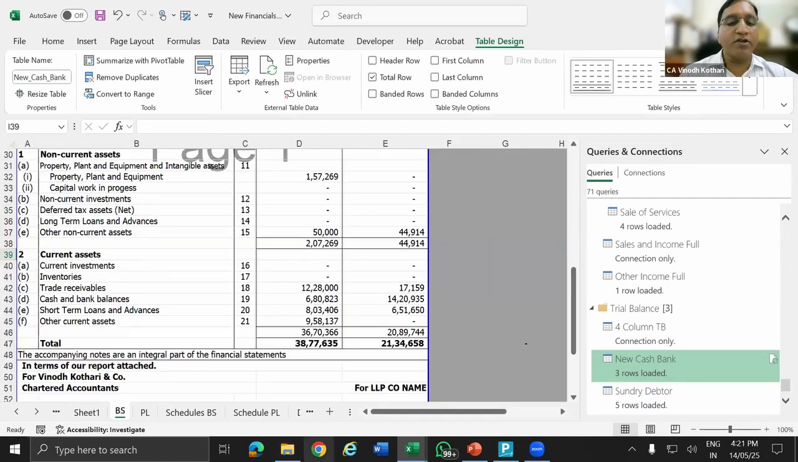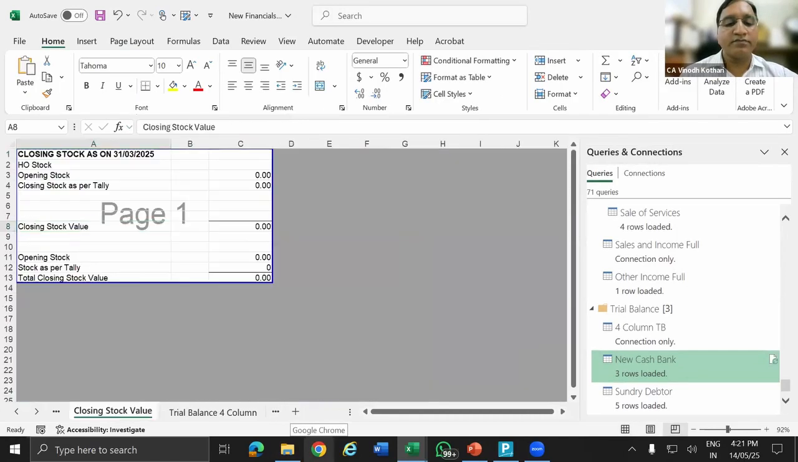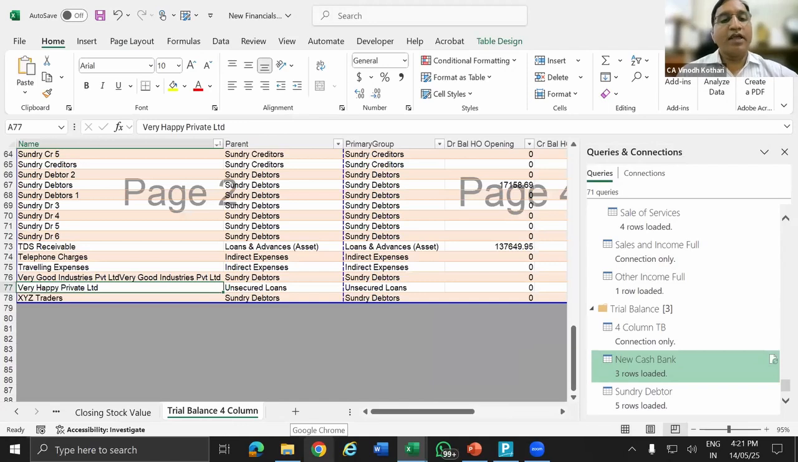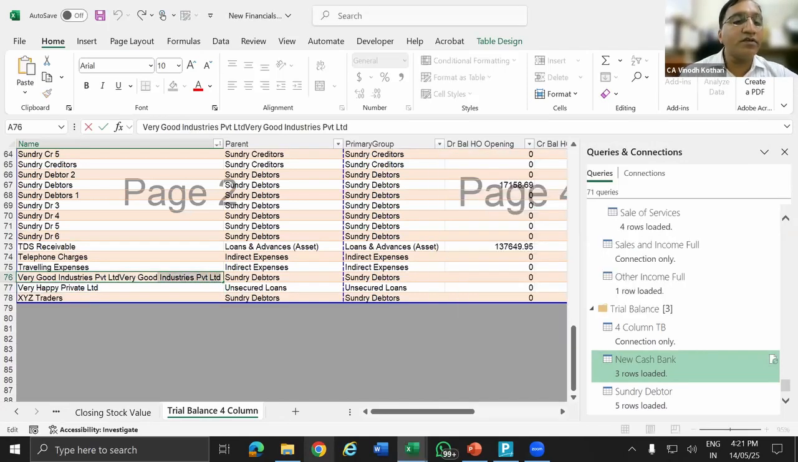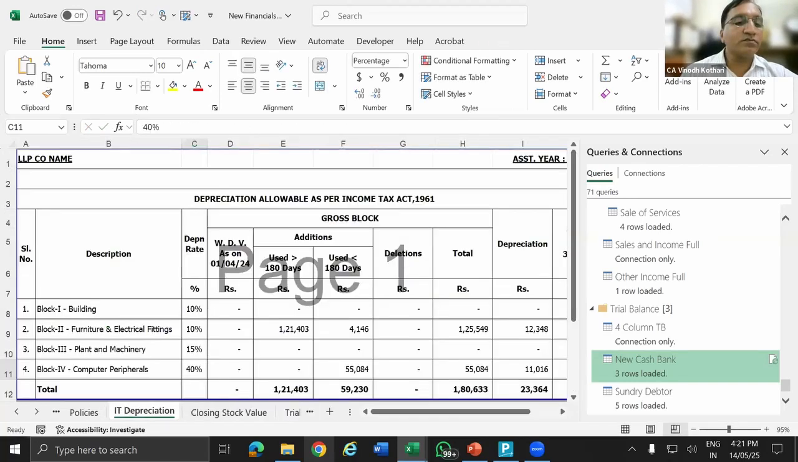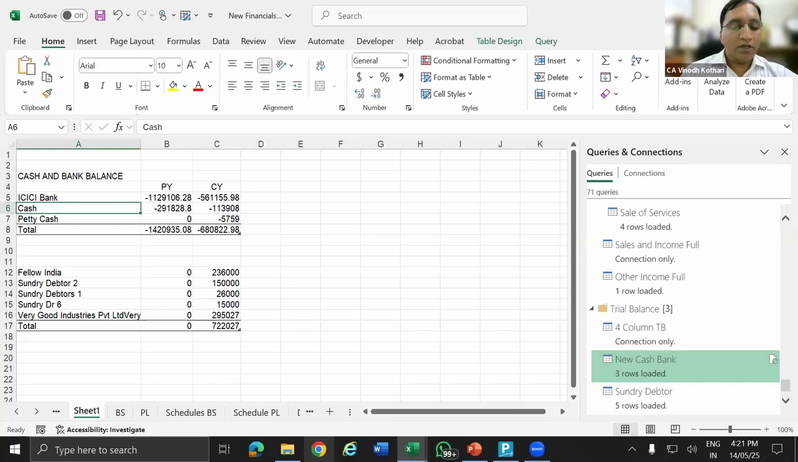I am going again to my trial balance. Control F. Okay, this is already there. I'm going to delete this. So now the column width is changed. Control Alt F5.